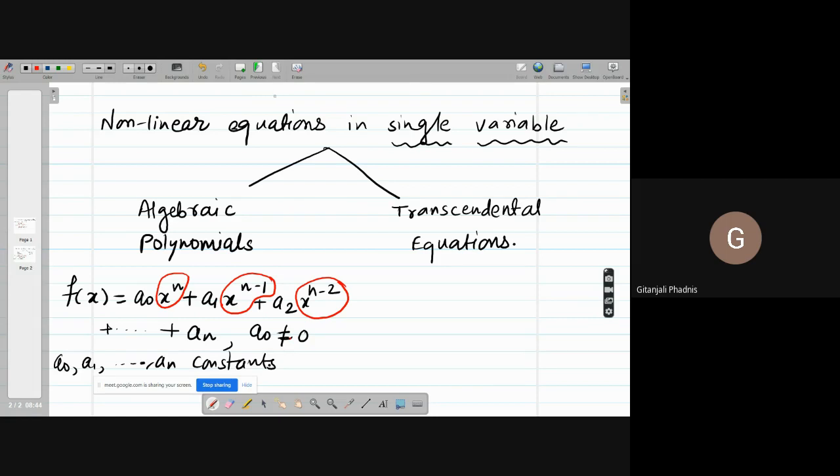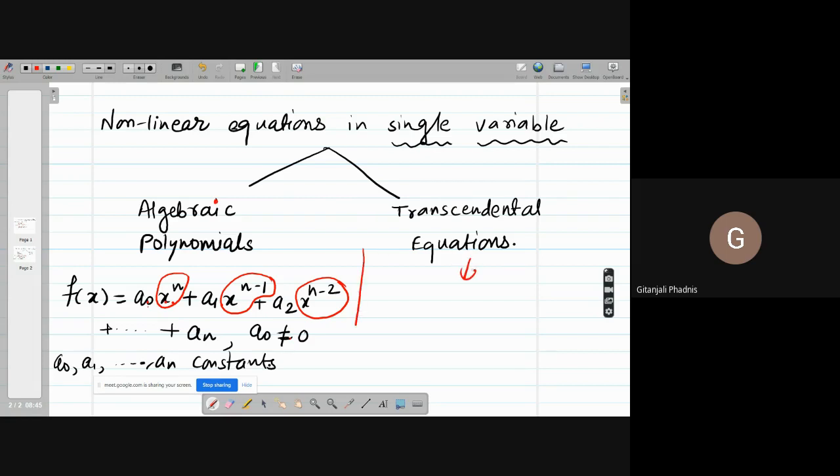So polynomial equations are a simple class of algebraic equations. You are having algebra of the terms, plus, minus, multiplication over here, a naught x raised to n. So it is an algebraic equation, and a polynomial equation is a type of algebraic equation. Do you understand it? Yes, ma'am.